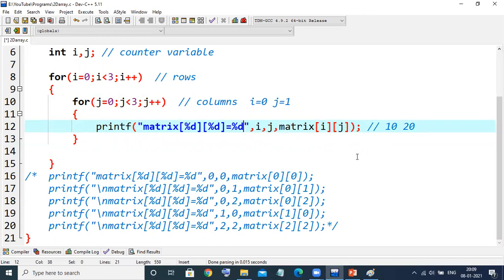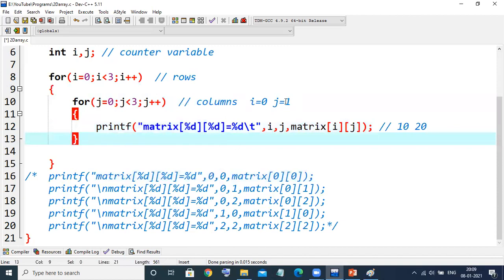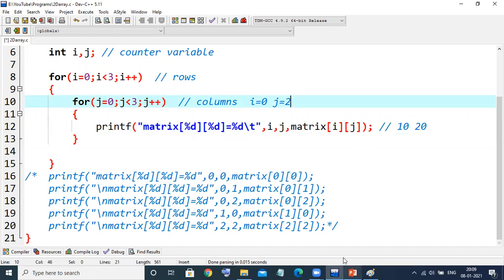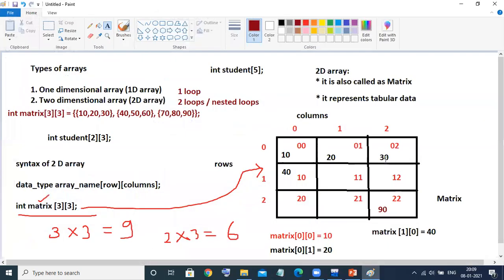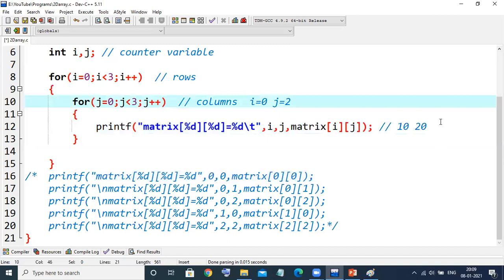I'll use a tab space here, so it will print with a space. Again, the loop is going to be incremented. j will become 2. 2 less than 3 is true. Come inside: 0th row, second column. What is the value? The value would be this one, 30. It prints 30. Yes.